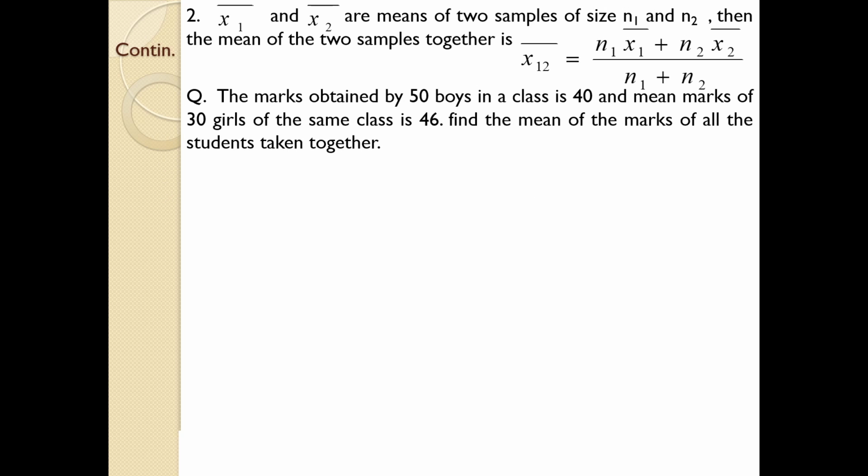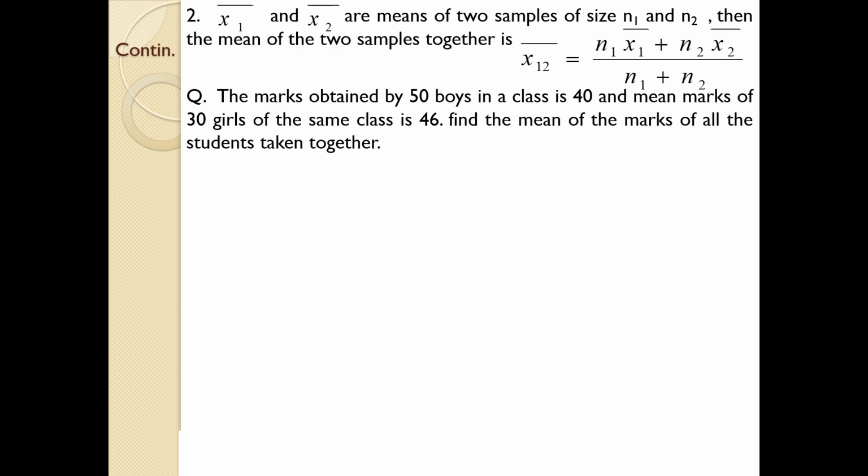The average marks of 50 boys in a class is 40, and the mean marks of 30 girls of the same class is 46. Find the mean of the marks of all the students taken together. This is a case of a combined mean situation. In this case, we need to find the combined mean or the combined average of the marks of a class. So how are you going to find it?